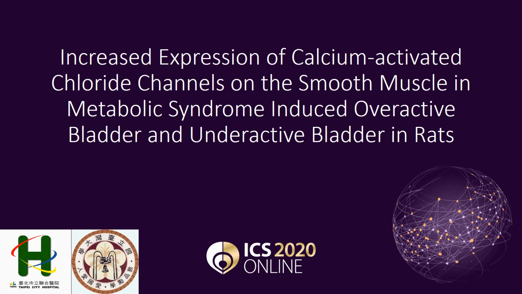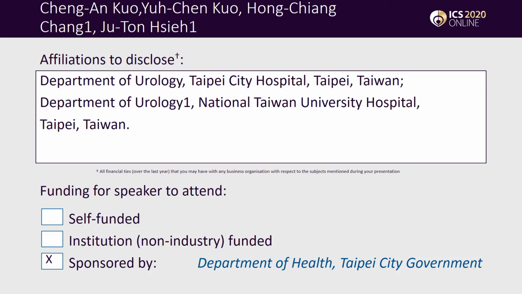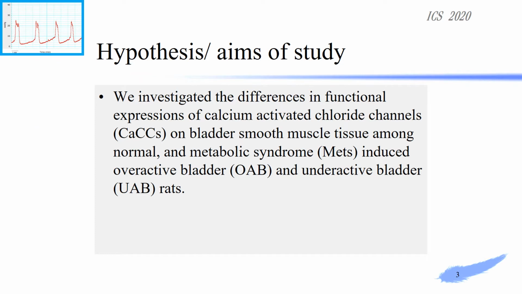Ladies and gentlemen, our topic today is increased expression of calcium-activated chloride channels on the smooth muscle in metabolic syndrome-induced overactive bladder and underactive bladder in rats. In this study, our aim was to investigate the differences in functional expression of calcium-activated chloride channels (CaCCs) on bladder smooth muscle tissue among normal and metabolic syndrome (METs) induced overactive bladder (OAB) and underactive bladder (UAB) rats.